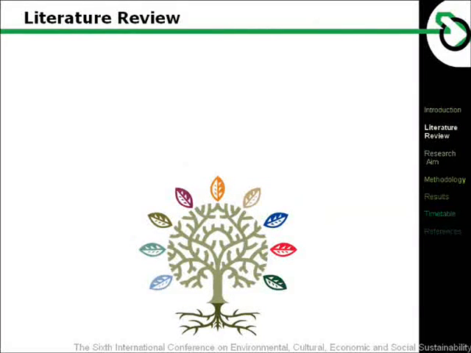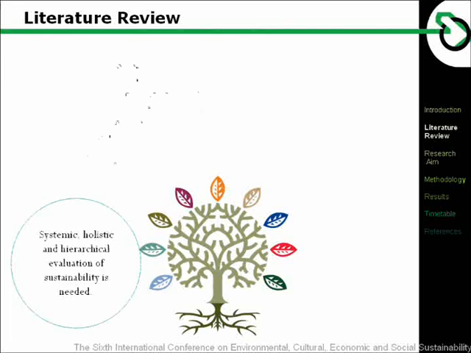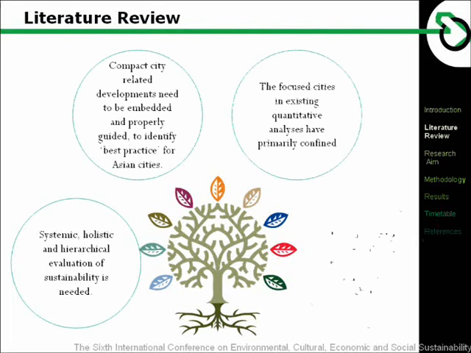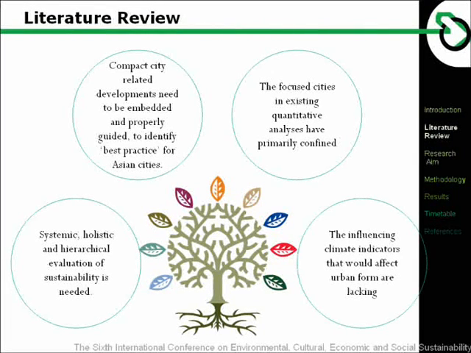From the literature, it is found that there are several gaps in the knowledge about the relationships between the urban climate and built environment sustainability in China. The traditional reductionist methods of analysis, which break down and isolate the component parts, bring the risk of fragmented decision-making with potential unforeseen consequences. So systemic, holistic, goal-directed, and hierarchical assessment of sustainability is needed.